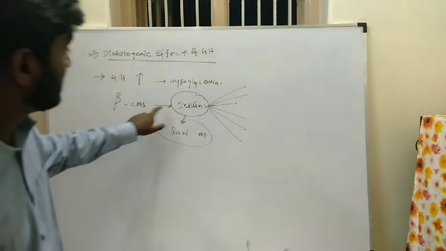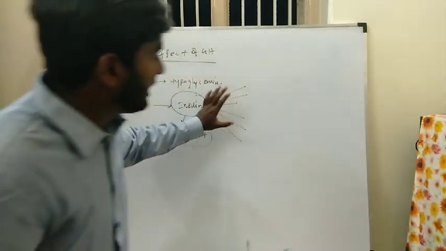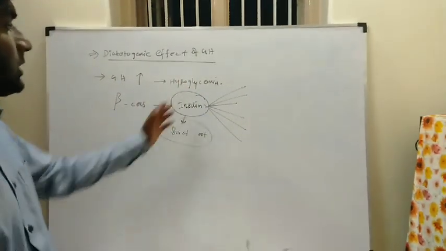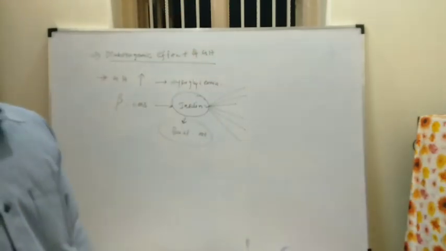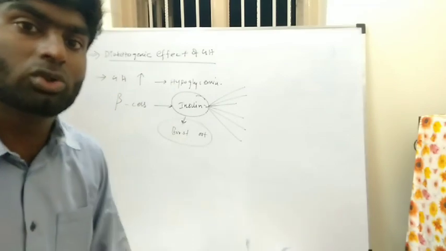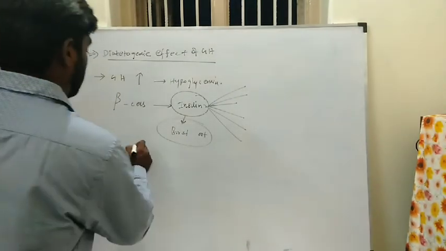Okay, so it stimulates the beta cells in the islets of Langerhans in the pancreas to secrete insulin. A large amount of insulin will be secreted, and at a certain stage the insulin will burst out. If the insulin bursts out, we will have a lack of insulin. So the person will become diabetic. The condition is called diabetes mellitus.